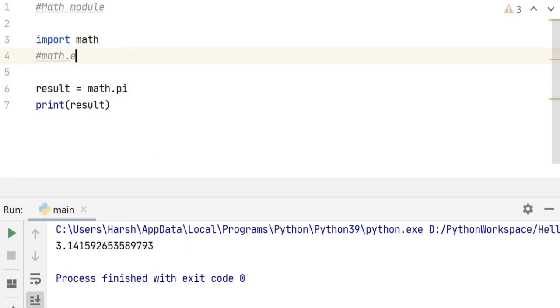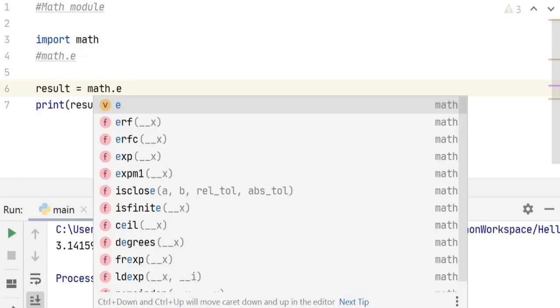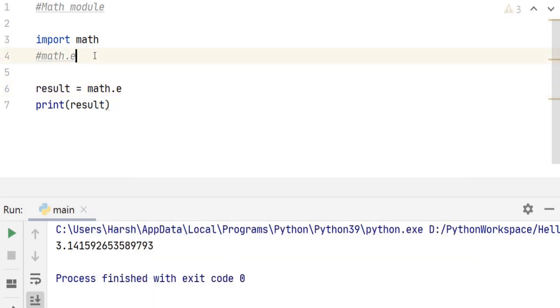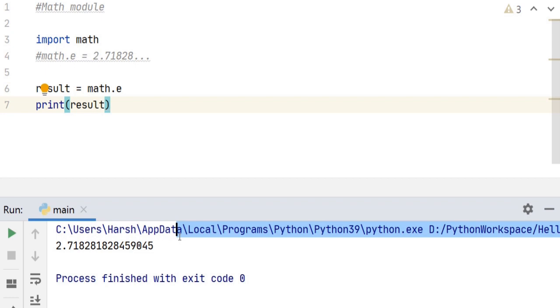The next is the mathematical constant E. The value of the mathematical constant E is 2.71828 and so on. So if we want to use it in Python, we can just type math.e. So when we run it, we get the value of constant E.